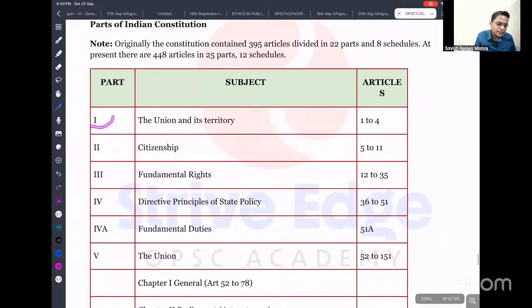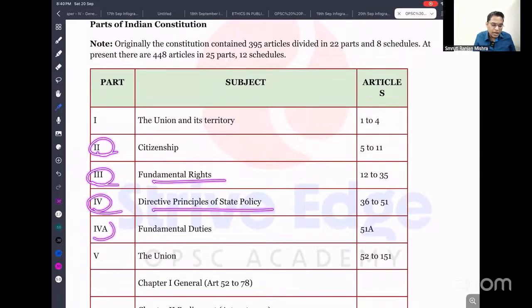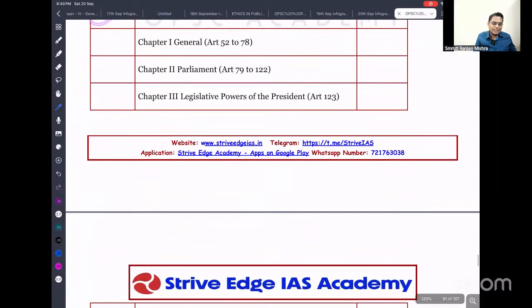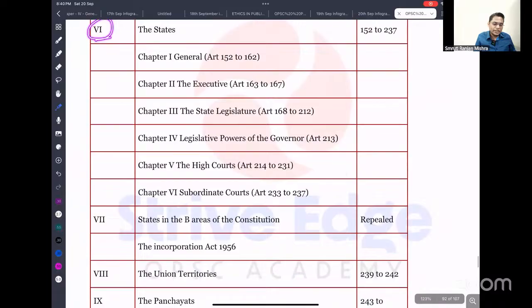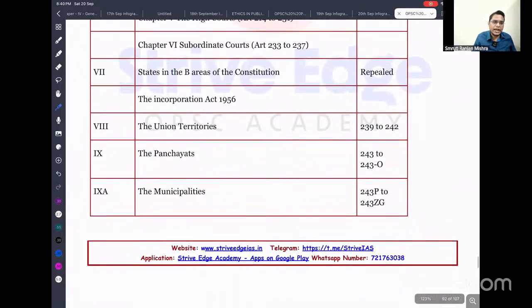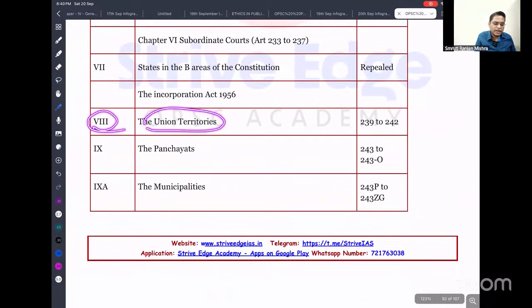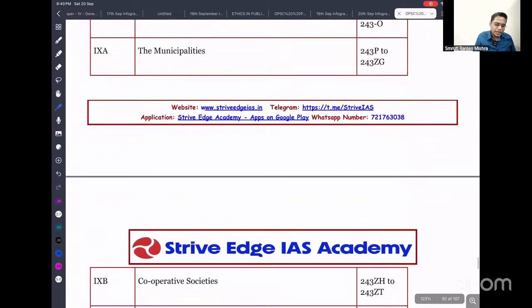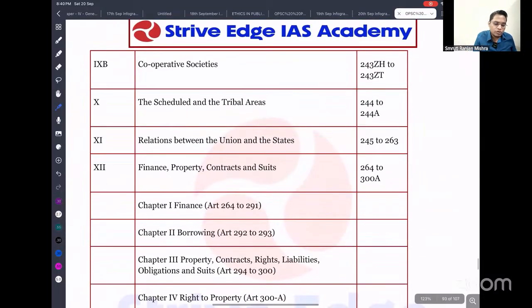So Part 1 deals with the Union and its territory. Part 2 deals with citizenship. Part 3 is fundamental rights. Part 4 is DPSP. Part 4A is fundamental duties. Part 5 is the Union. Part 6 is about the states, and Part 7 is not there now, but just remember Part 7 was about states in Part B of the Constitution. Part 8 is about the Union territories. Part 9 is about panchayats. 9A is municipalities. 9B is cooperative societies. Part 10 is about scheduled areas and tribal areas.